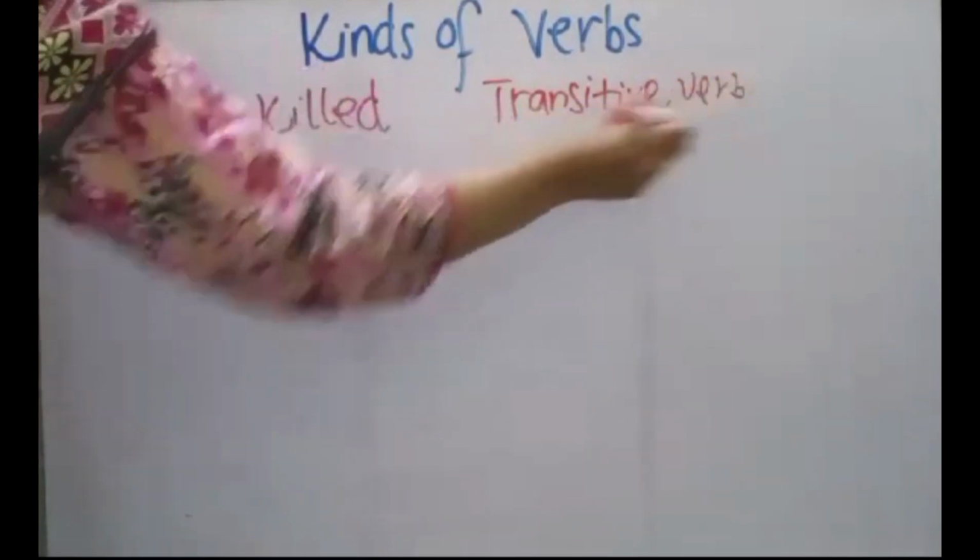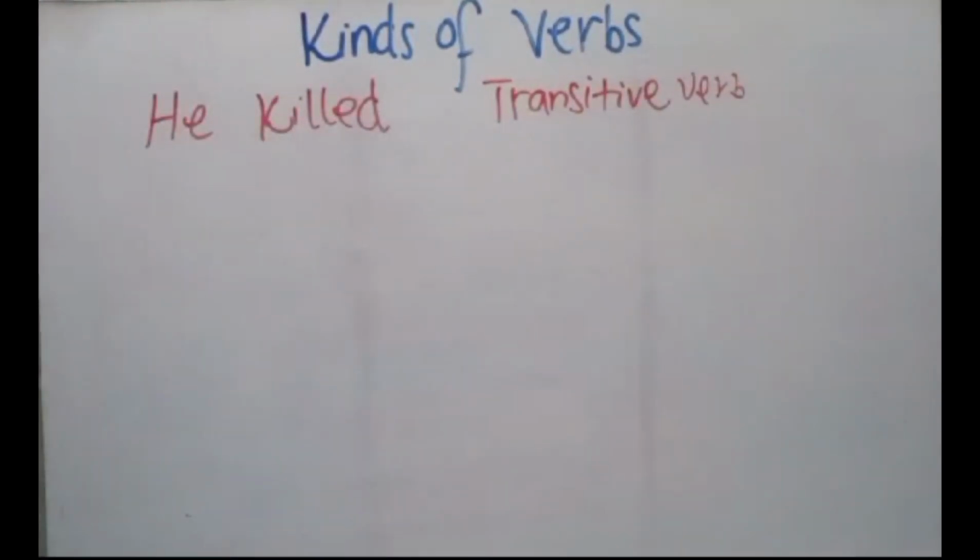But now you are thinking about how this sentence can be called transitive because there is no object. There is just a verb. He killed.